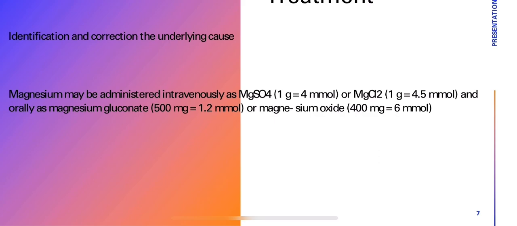And for urgent treatment of hypomagnesemia, an intravenous bolus of 8 to 12 millimole of magnesium, that is 2 to 3 gram, followed by an infusion of 40 millimole